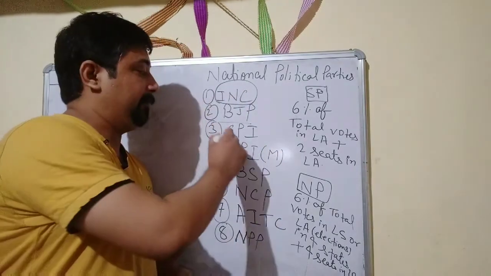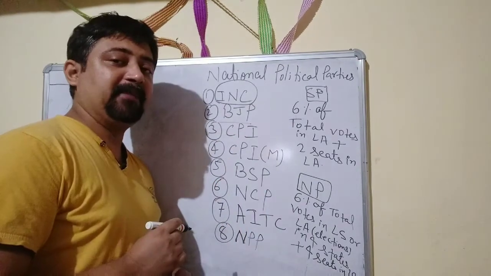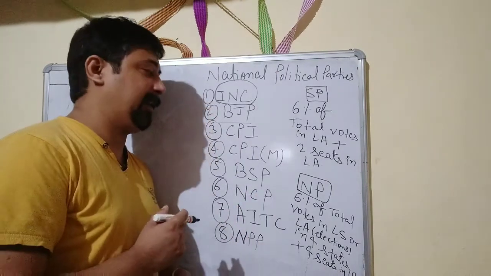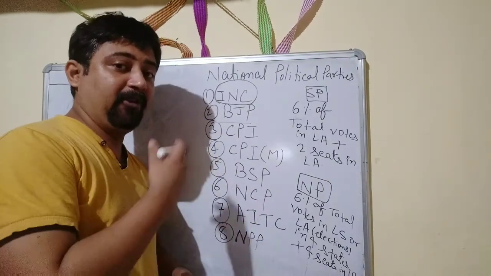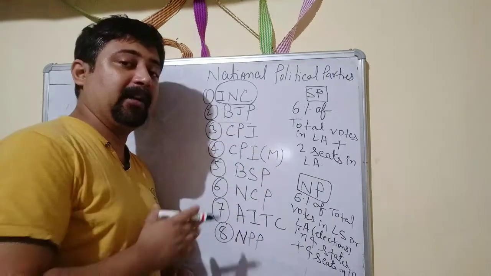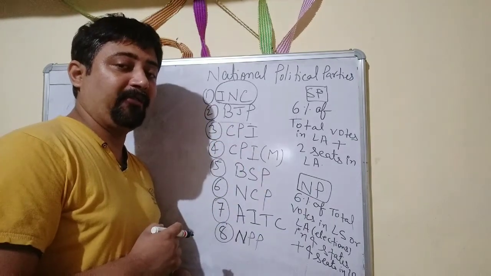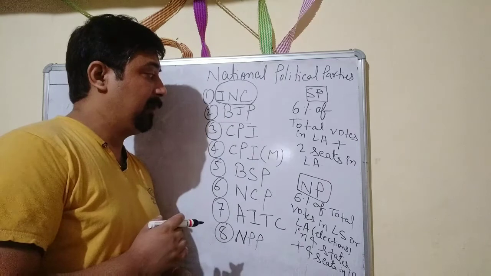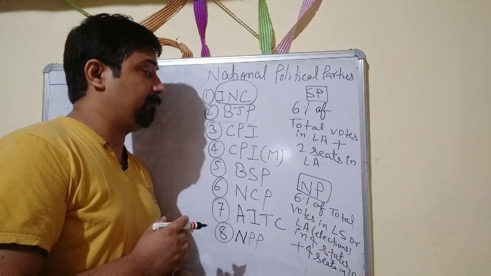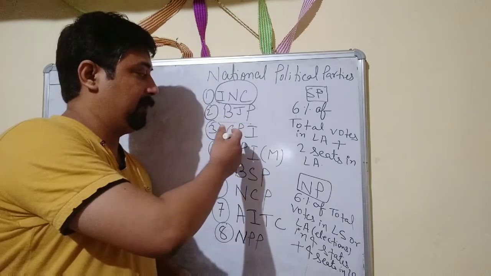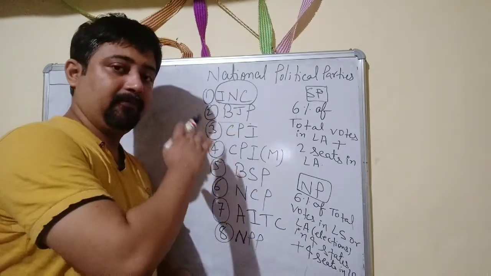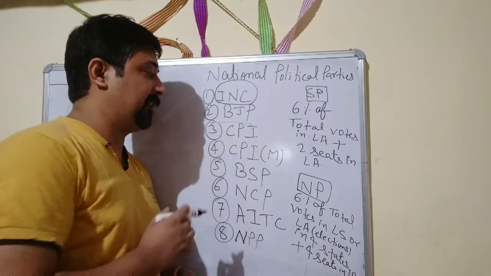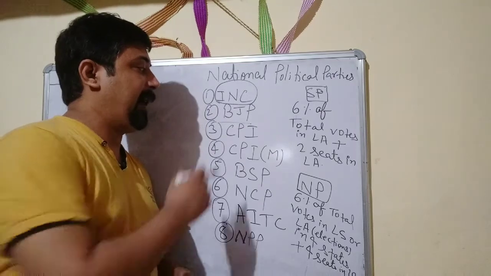Okay, now the third one is CPI, Communist Party of India. This was also a very important political party, and it was formed in 1925, even before the independence. It was mainly established by the Communist group. The Communist group was also very important during the freedom struggle, and with their contribution, our freedom struggle got much benefit. It was established in 1925, and from that time it has been in India, practicing with its manifesto and ideology.